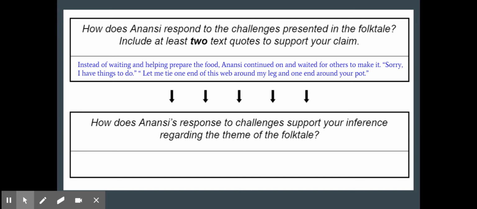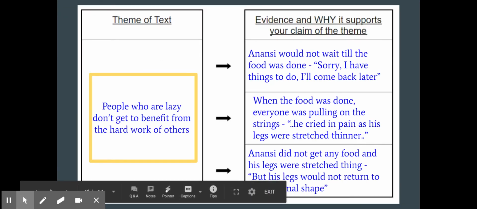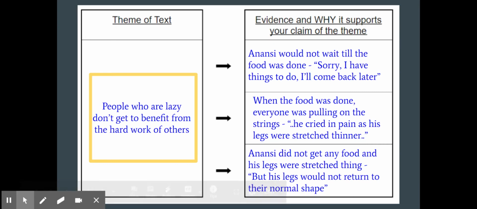Now, how does this response support our theme, right? Because everything has to work all together. So his response needs to support our theme. If it doesn't, then that probably means that our theme is wrong because everything needs to make sense when we're thinking about this story. So again, that theme is people who are lazy don't get to benefit from the hard work of others. So I'm trying to analyze how Anansi's actions support that.